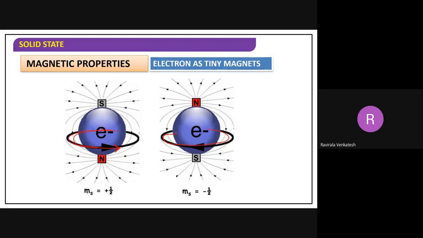And you can take whatever it may be, plus or minus. If one is plus, the other will definitely be minus. Now here, a field is generating. The field you are calling as what? Magnetic field. In the case of minus, north south. In the case of plus, south and north. In this way, magnetic field is generating.